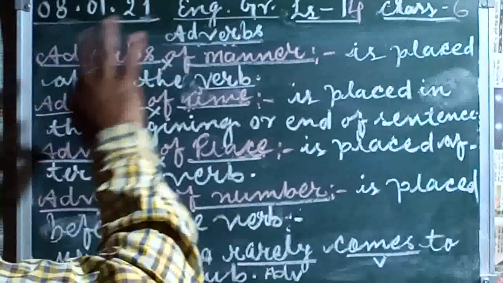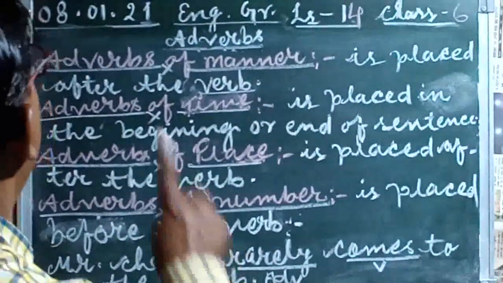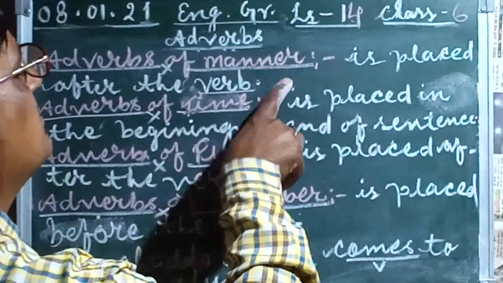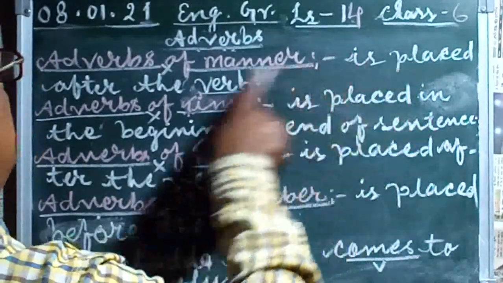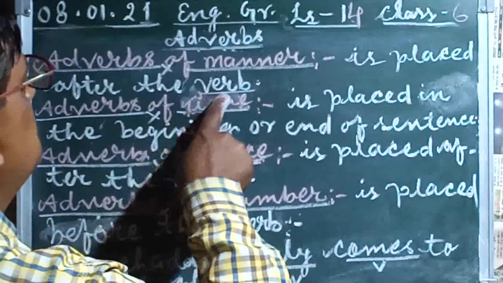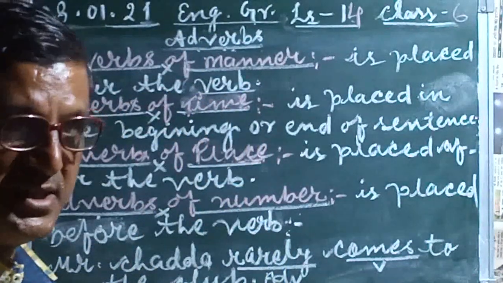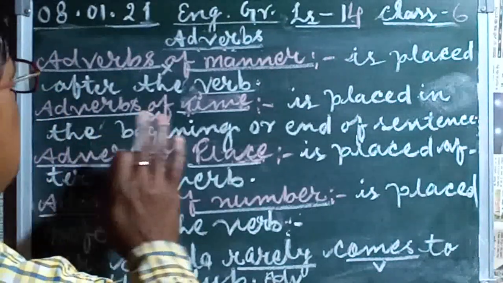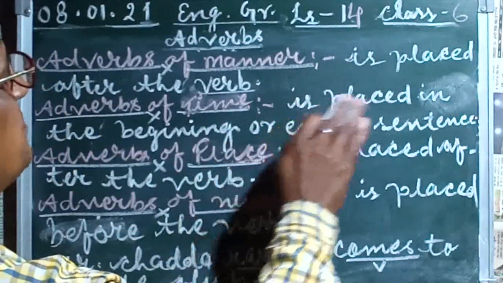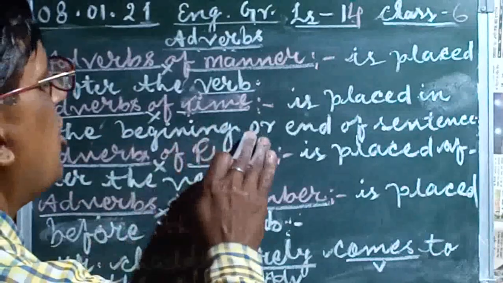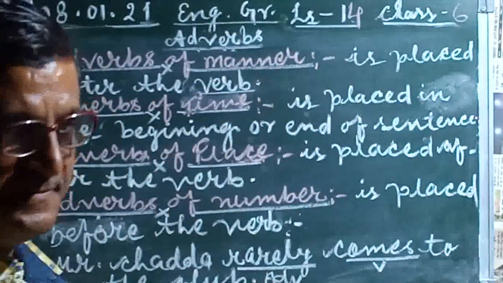So in summary, we can say: first, the adverb of manner is used after the verb. Is it clear? Number two, the adverb of time is placed in the beginning or the end of a sentence.